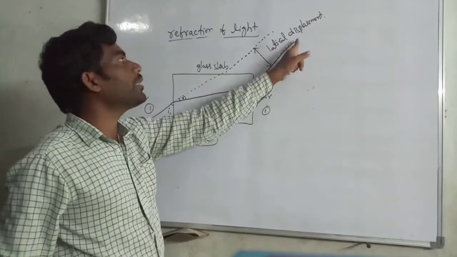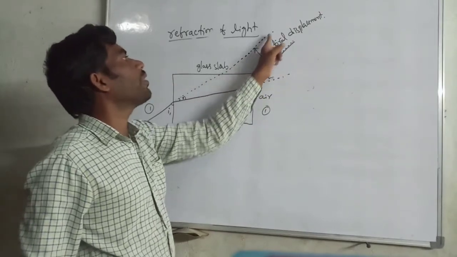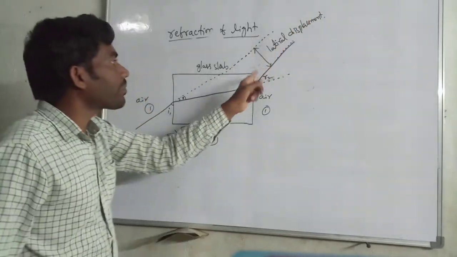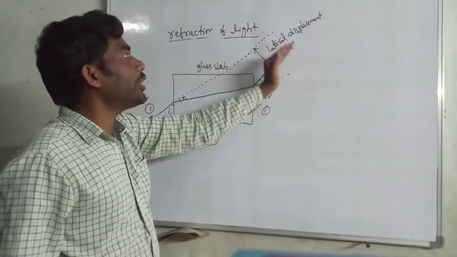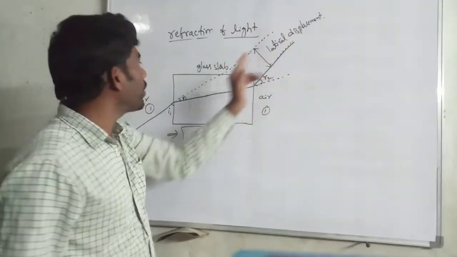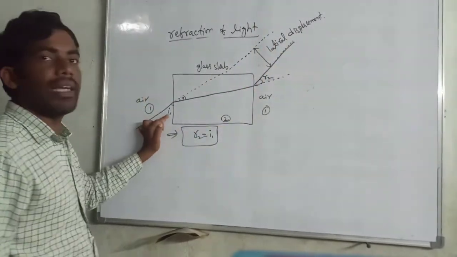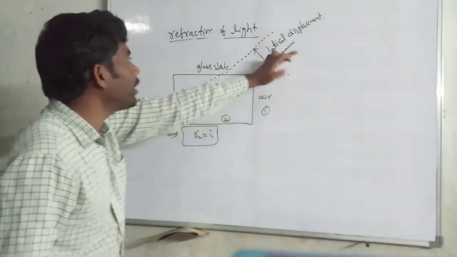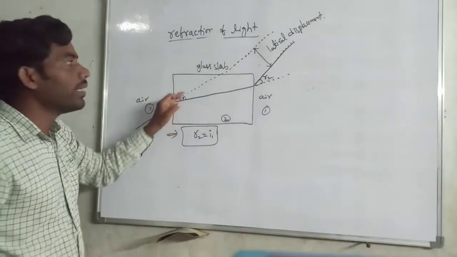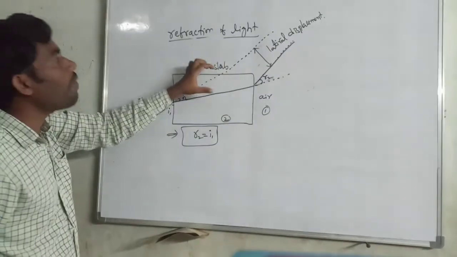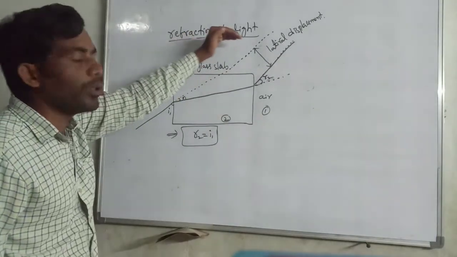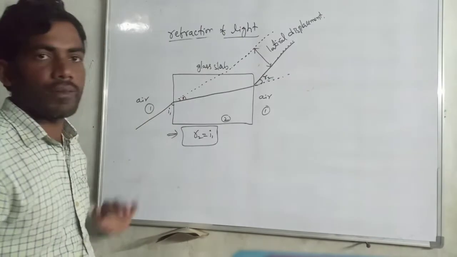The emergent ray is parallel to the actual ray. It means this emergent ray is parallel to the incident ray. This is one example of the phenomenon of refraction of light.